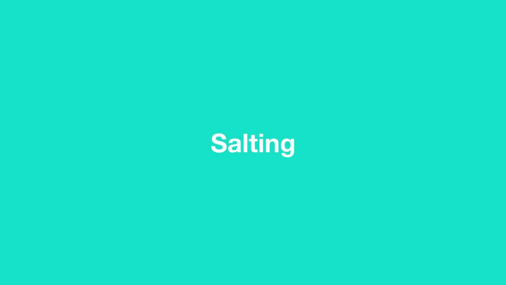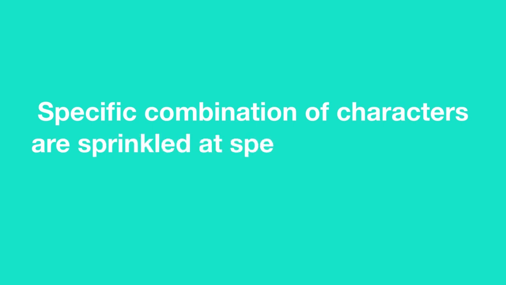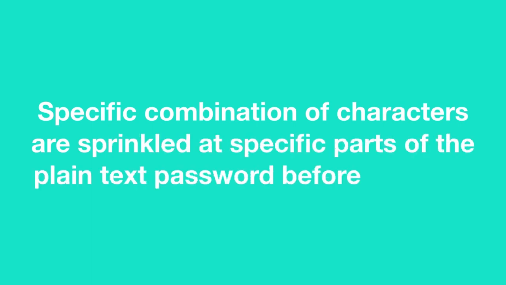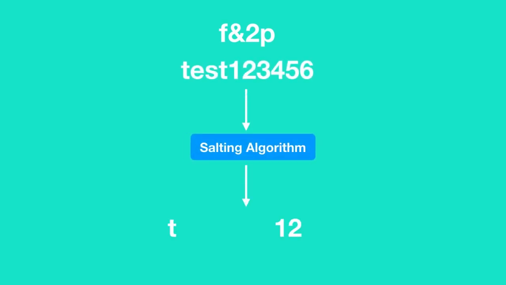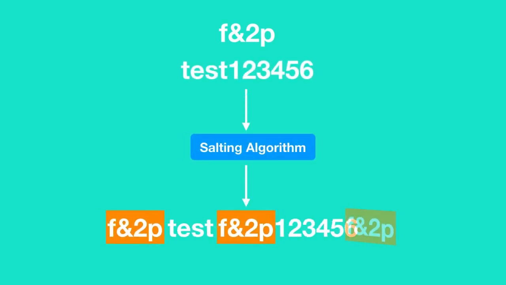A new technique called salting was introduced by security analysts to give hackers a hard time in cracking passwords. In this technique, a specific combination of characters is inserted at specific positions of the plain text password before hashing. Every company has its own salting algorithm and they don't make their salting algorithm public. For example, let's say Facebook's salting algorithm inserts a string f&2p at the beginning, after the third character and at the end of the plain text password.